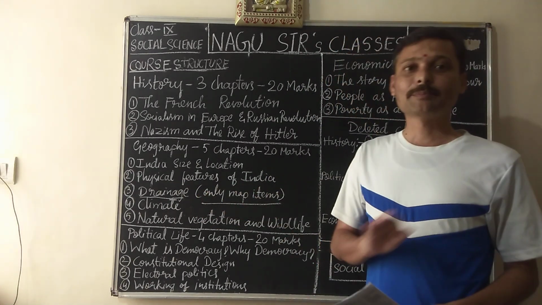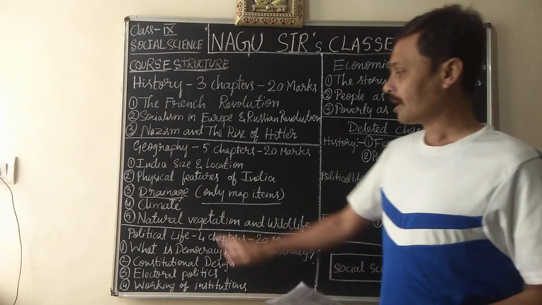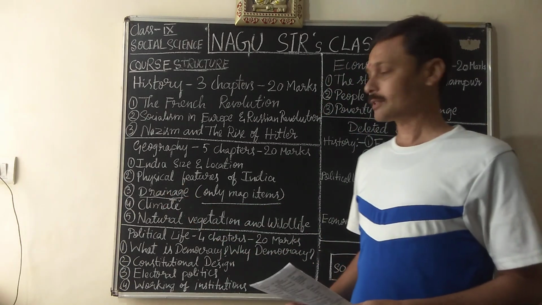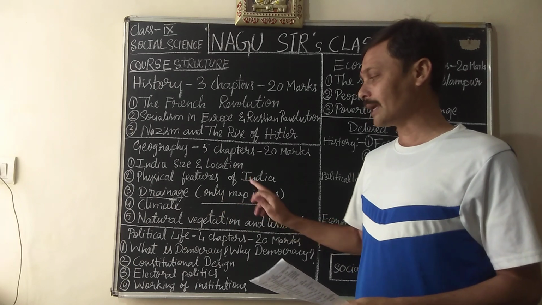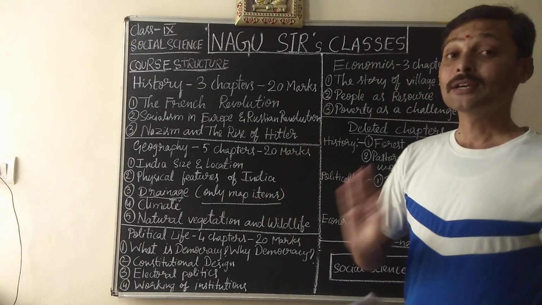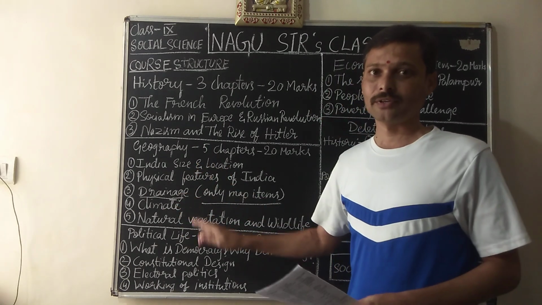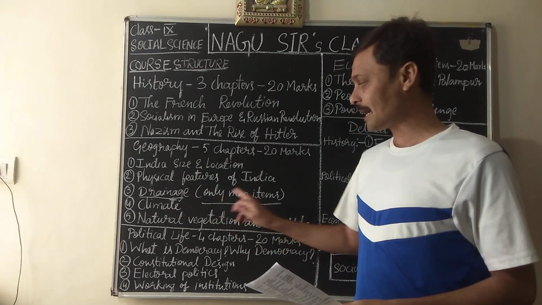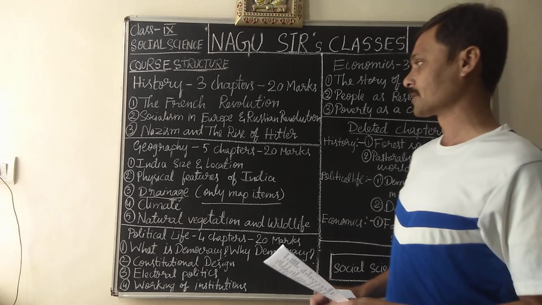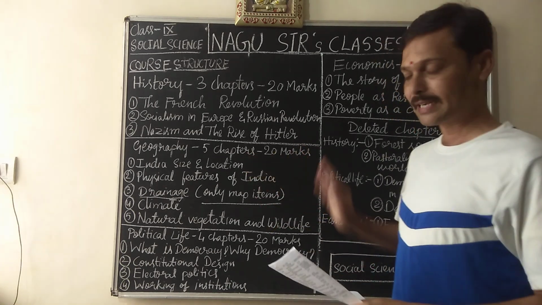Theoretical part has been deleted completely for the drainage chapter. So drainage chapter only map items. That means for theory you will study 4 chapters in geography out of 5, and 1 chapter only for map items. So 5 chapters, 20 marks.